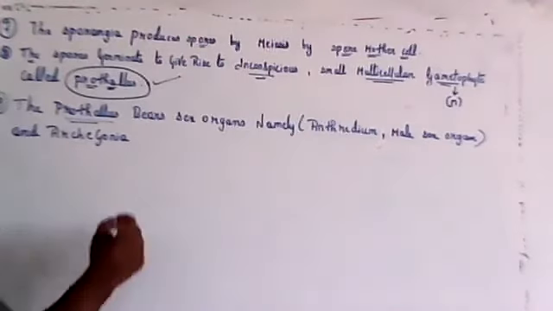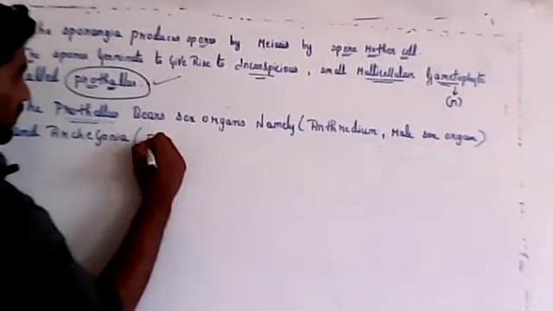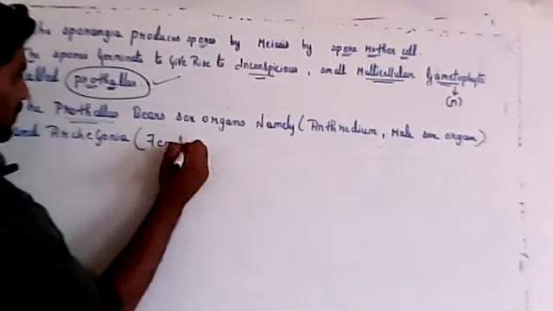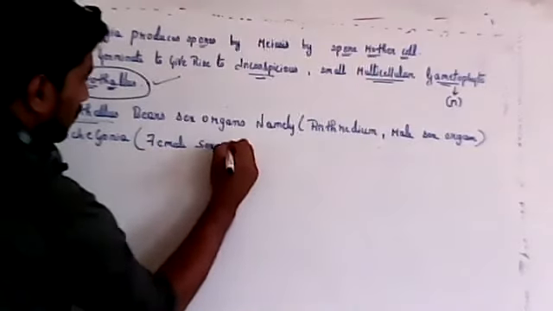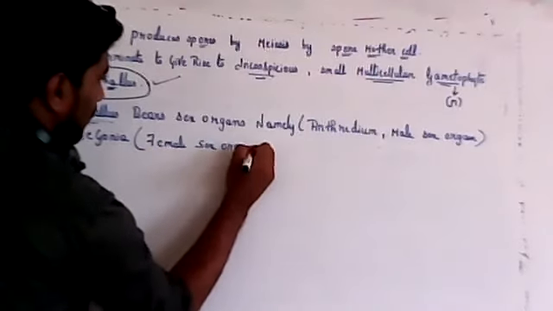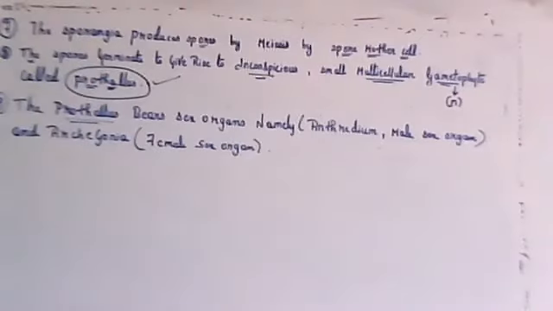So archegonia is the female sex organ, and antheridium is the male sex organ.